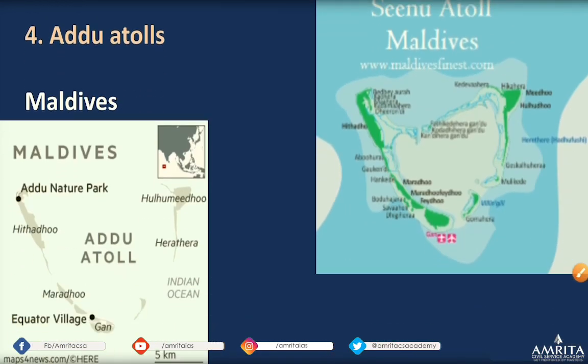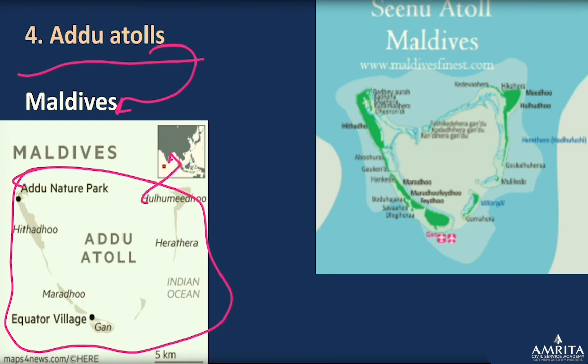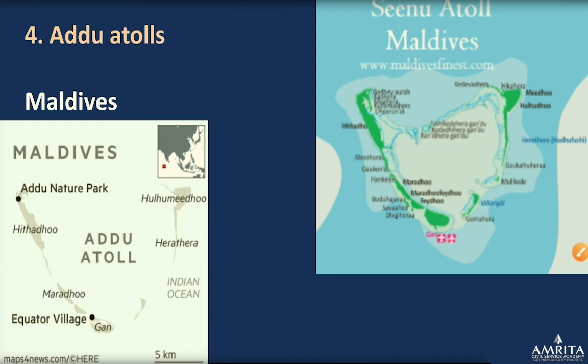Okay. Next is Addu atoll. So Addu atoll is in the Maldives. You can see the location. Addu atoll is in the Maldives. If you know the location of the Maldives, Addu atoll is right there, right? It's a really beautiful island of the Maldives.